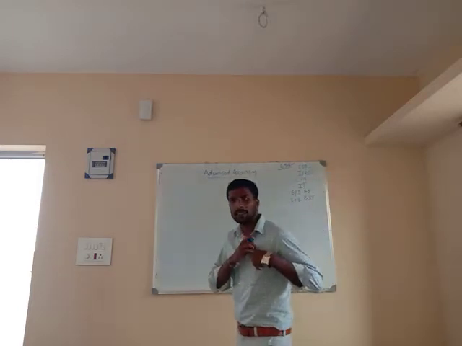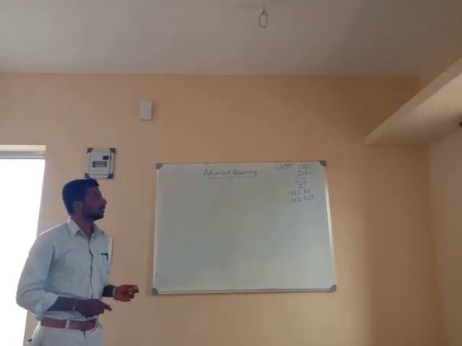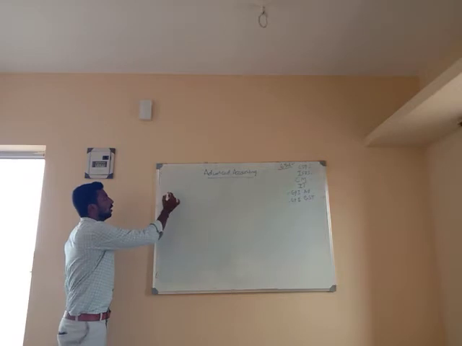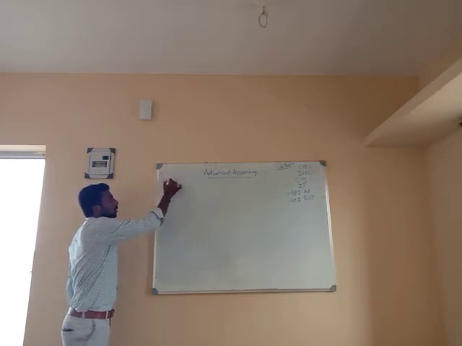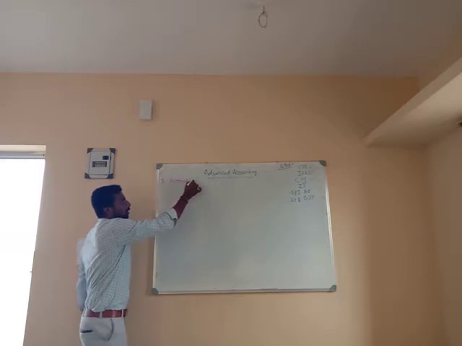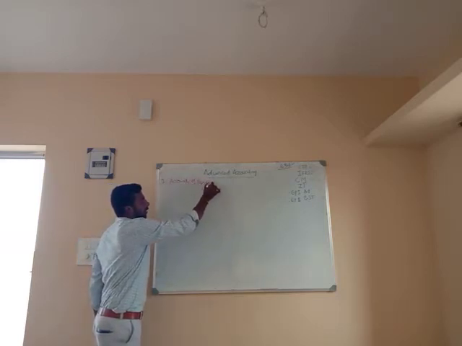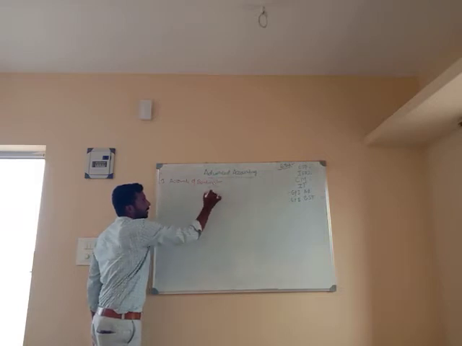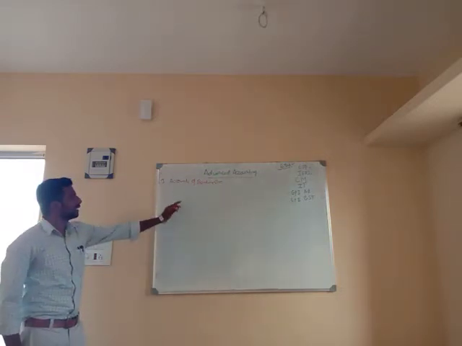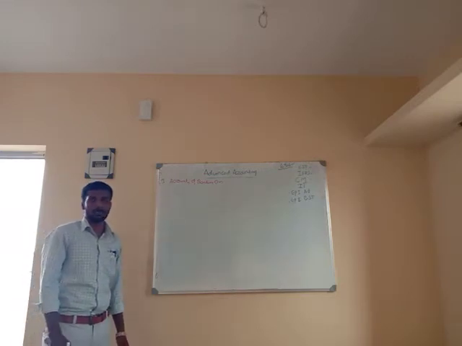What are the 5 units in your advanced accounting syllabus? First one is accounts of banking companies. If you are not seeing clearly, please write down whenever I am explaining.